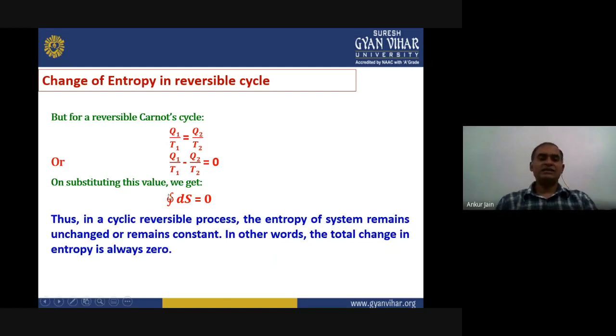The entropy change for a closed cycle is equal to 0. That means in a cyclic reversible process, the entropy of the system remains unchanged or constant, right? In other words, we can say that the total change in entropy is always 0 for a closed reversible cycle.